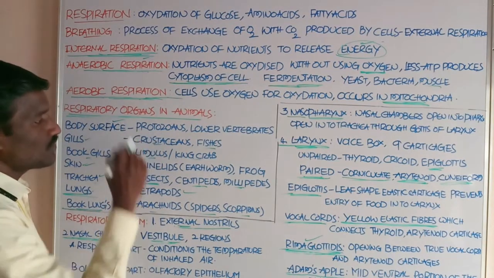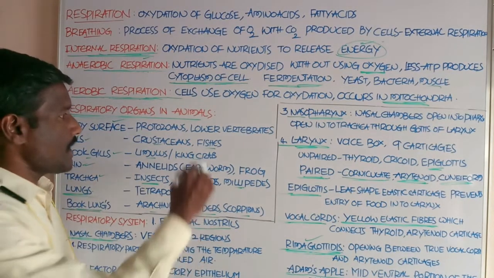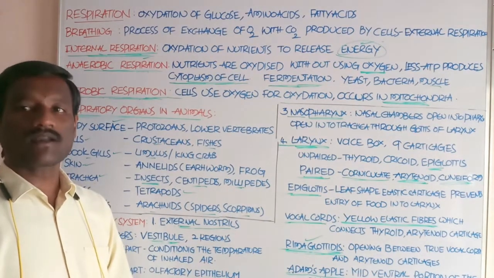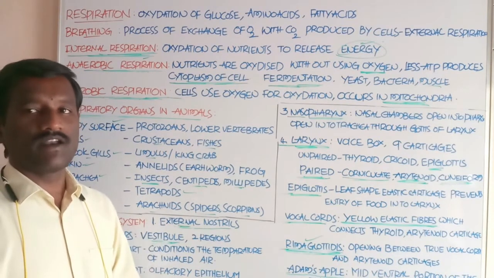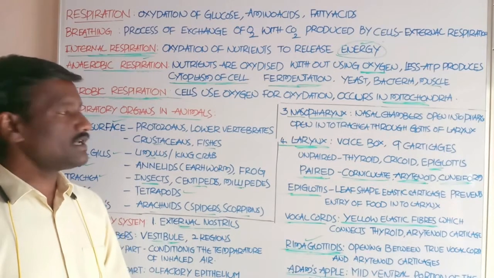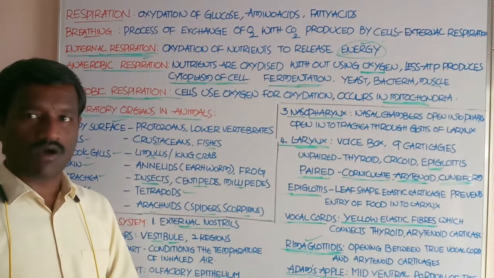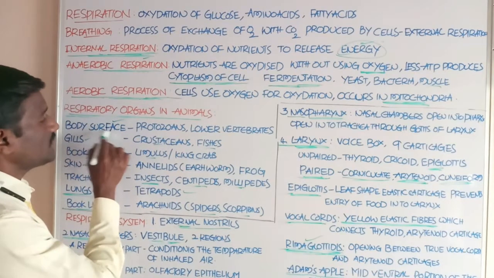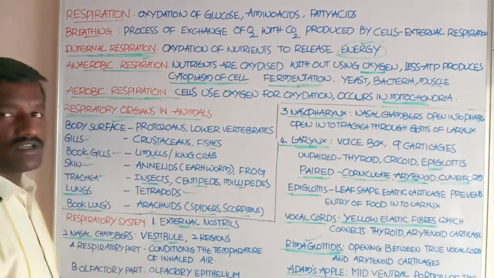Protozoans like amoeba, paramecium, euglena, and lower organisms belonging to the phylum Porifera, Cnidaria, and Platyhelminthes, like hydra, sponges, and flatworms, exchange oxygen and carbon dioxide through the body surface.